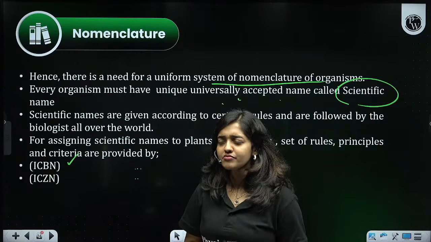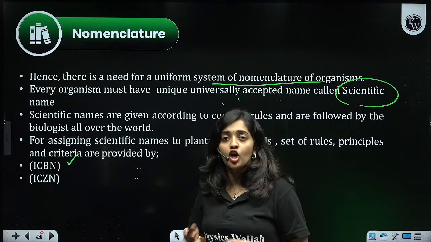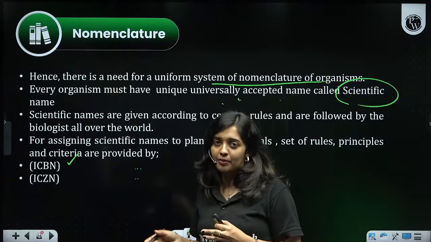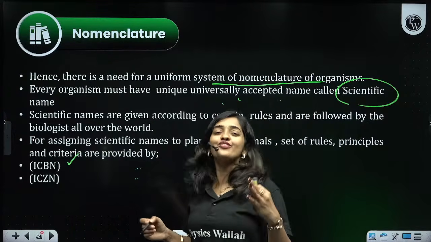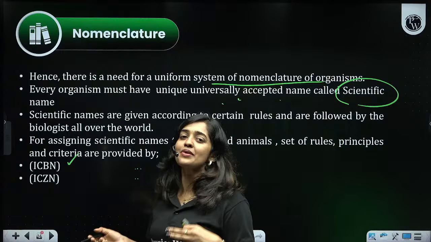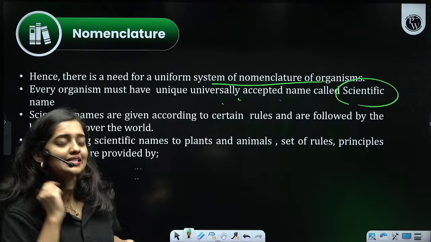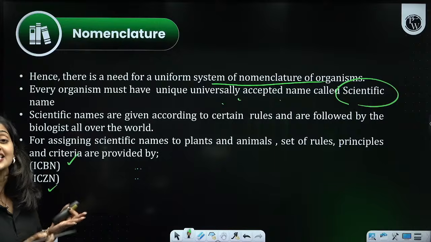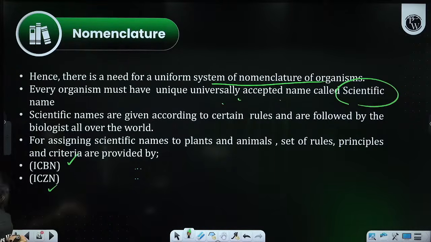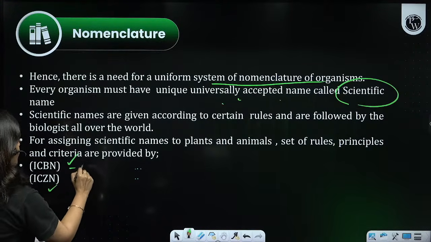If the organism is an animal, the rules and regulations for the nomenclature of that organism belonging to the group animal are given by another organization known as ICZN. So what is ICZN and ICBN?